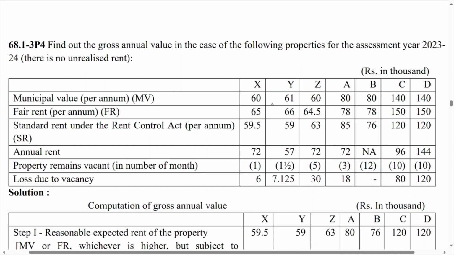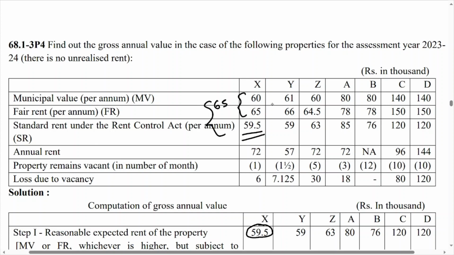Find out the gross annual value in the case of the following properties for the assessment year 23-24. There is no unrealized rent. Means in this sum, unrealized rent was not given. But here we are focusing on loss due to vacancy. Now again from these two, municipal valuation and fair rent, whichever is higher, that is 65. Standard rent under the Rent Control Act is 59.5. That means now you have to take whichever is lower. So your answer for step number 1 is 59.5.